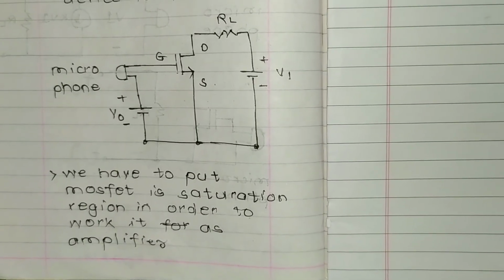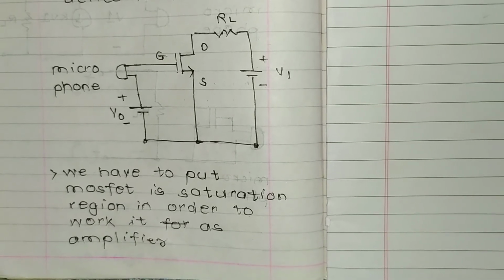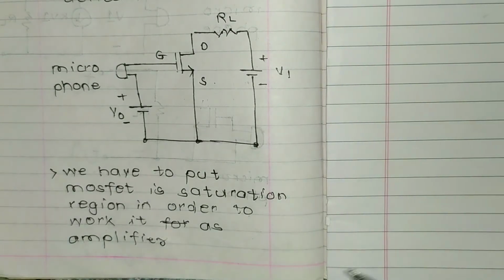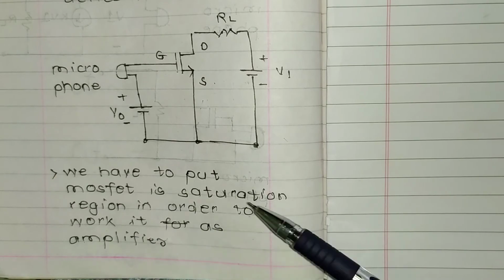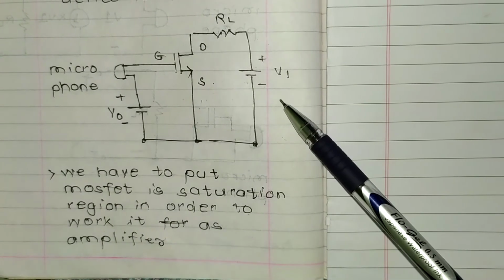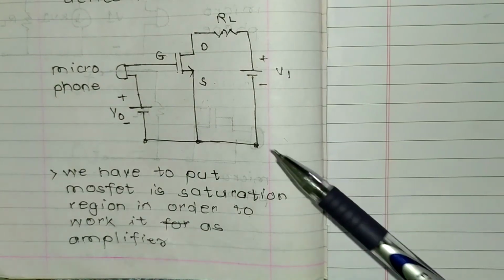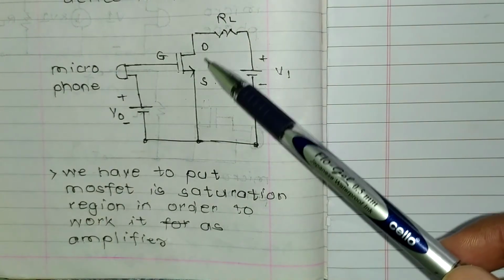We have to put the MOSFET in the saturation region in order for it to work as an amplifier. By adjusting V1 and RL, we can put the transistor in the saturation region.